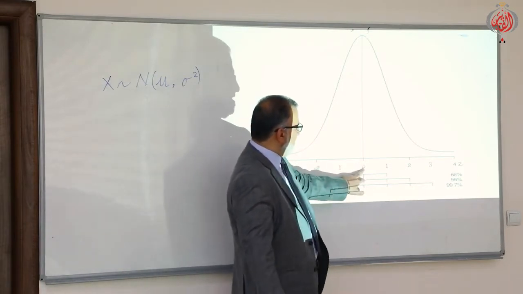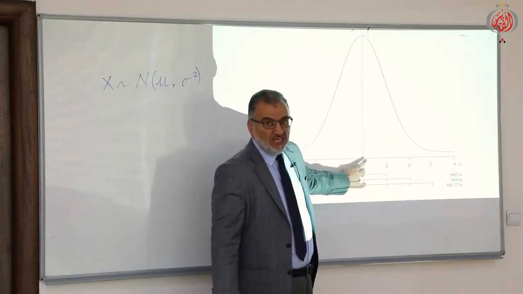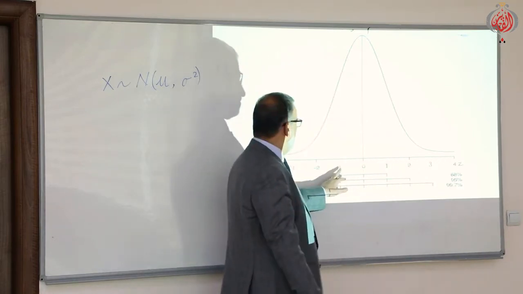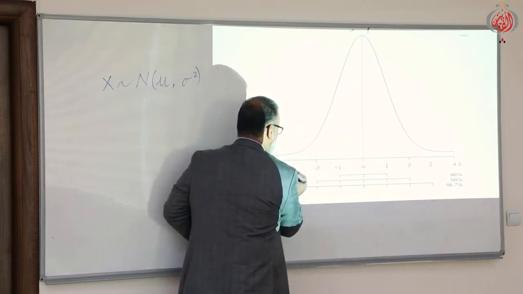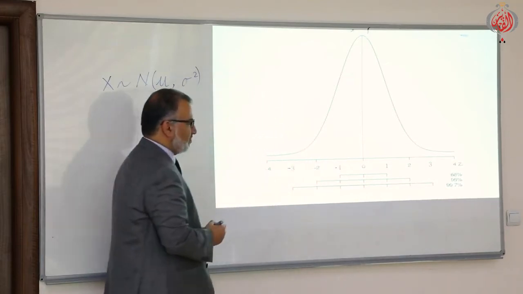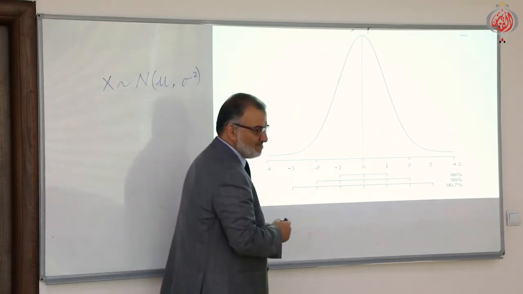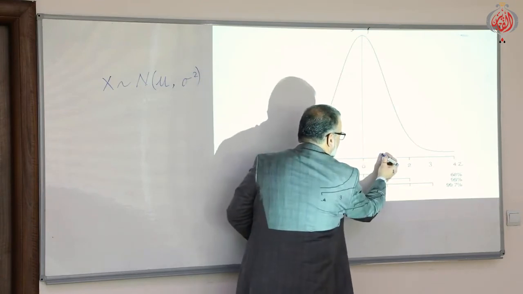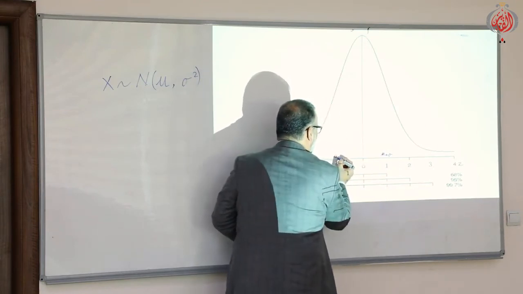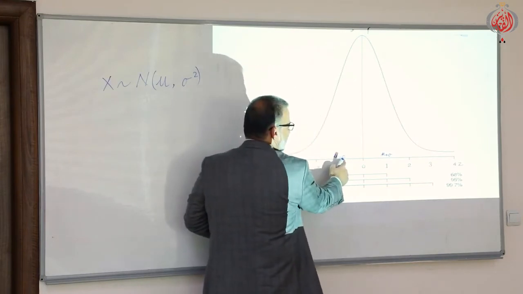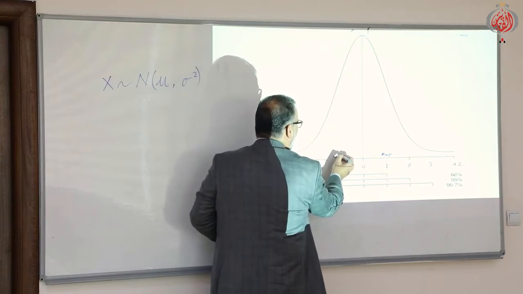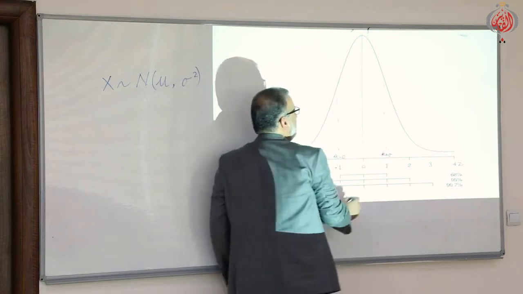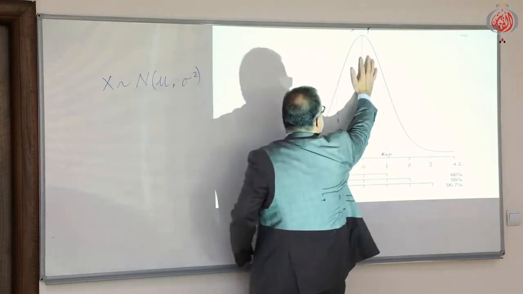So the value of z at the mean is 0. The values of z are 1, 2, 3 here, and here -1, -2, -3, and -4. This is mu plus sigma, and this is mu minus sigma, because mu is 0 and sigma is 1. If you draw vertical lines here and here, what will be the area of that part?